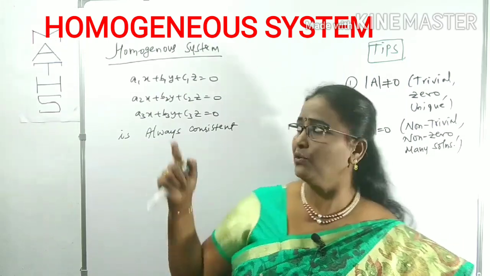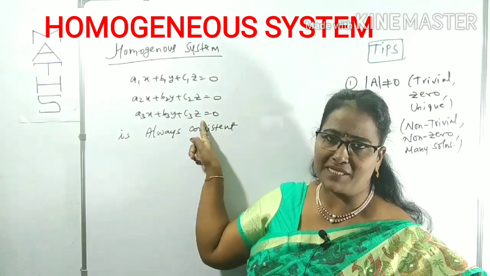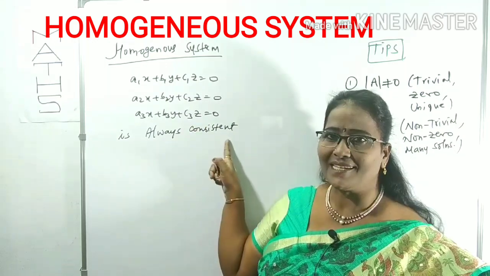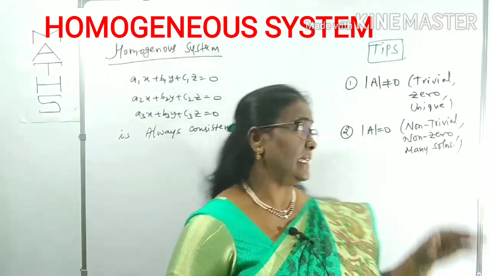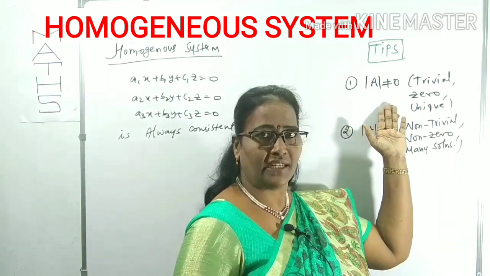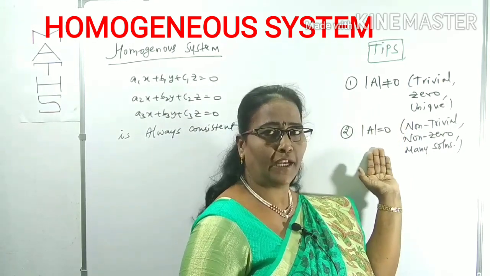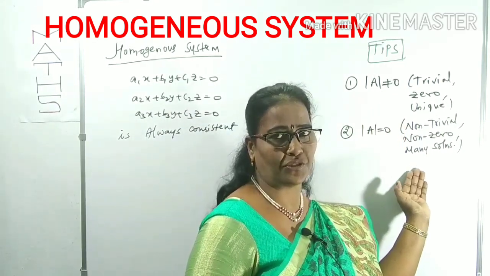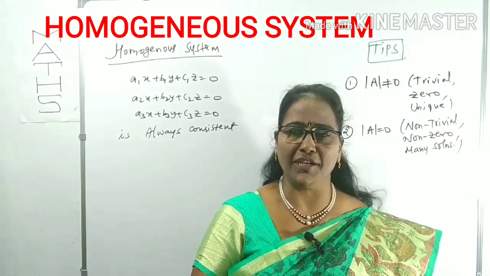In a homogeneous system, all constants must be absent. A homogeneous system is always consistent, and it has zero solutions when det A is not equal to 0, and non-zero solutions when det A is equal to 0. Other names are also given, you can remember them.